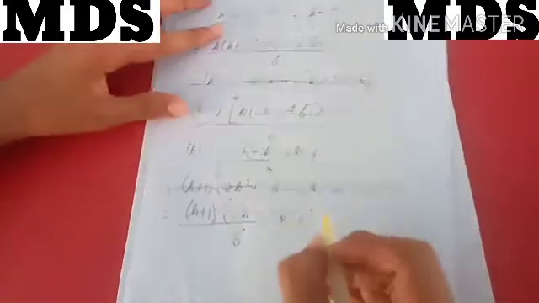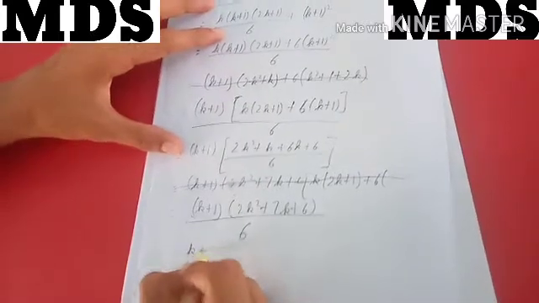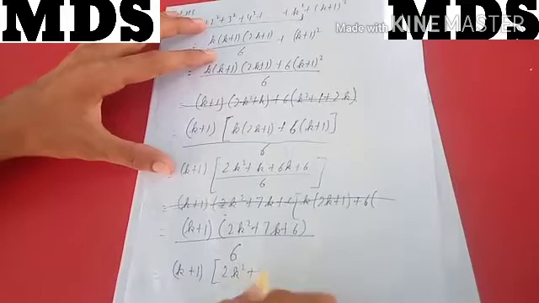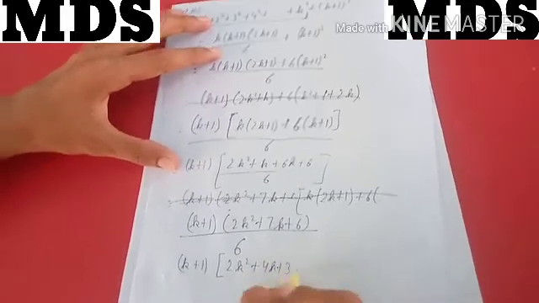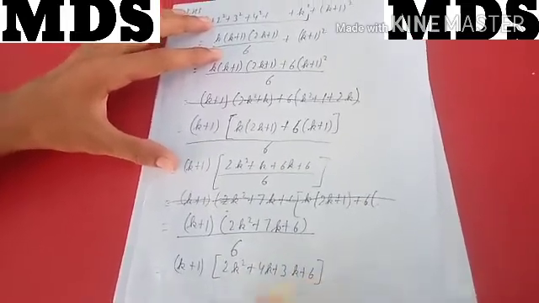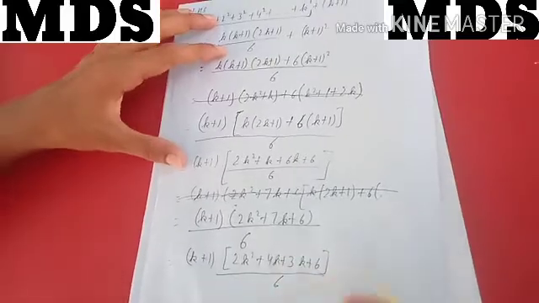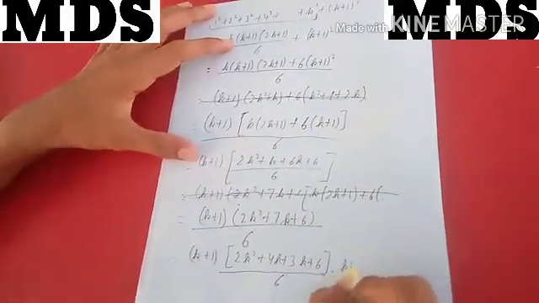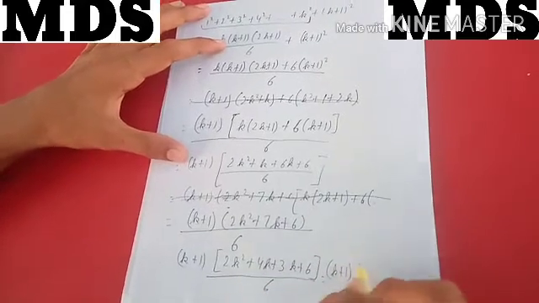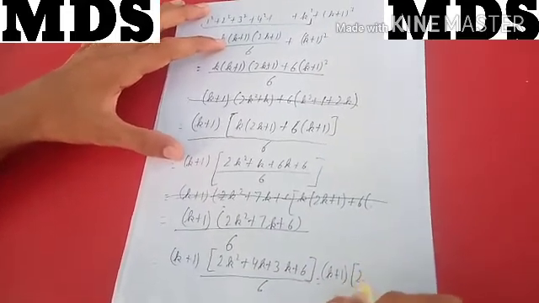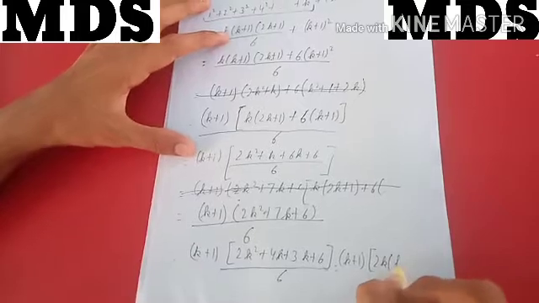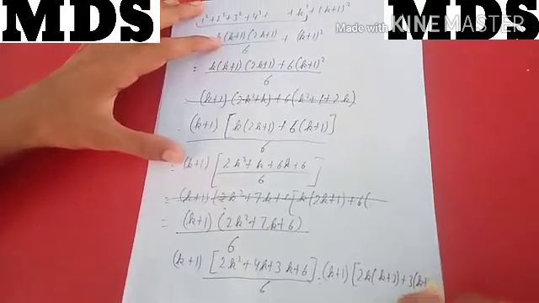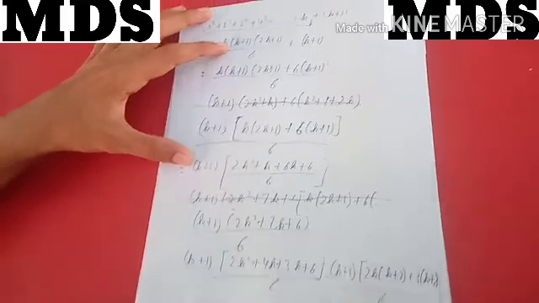So this we can write as k plus 1 into 2k square plus 4k plus 3k plus 6 by 6, splitting the middle term. So this will be k plus 1 as it is, here I will take 2k common, it will be k plus 2, plus 3 common, again k plus 2, whole divided by 6.